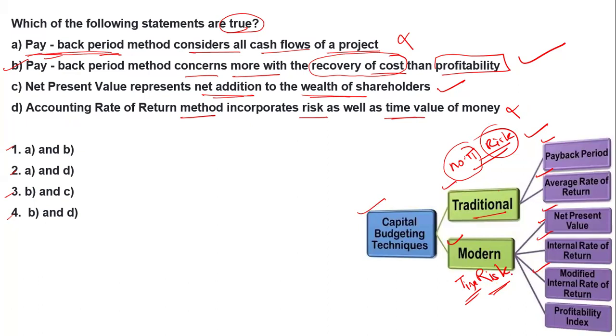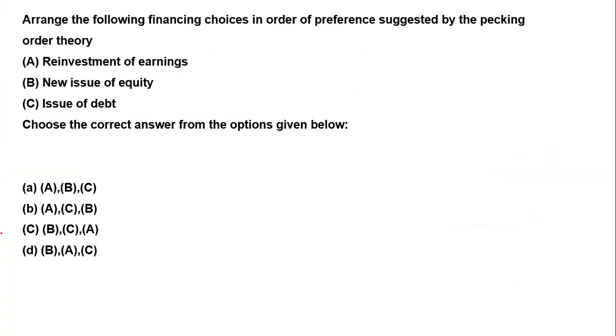The time and the risk factor are given in the net present value method, the internal rate of return and the profitability index method. So here options B and C are right, so option number 3 is right over here. Clear? Hope you understand.